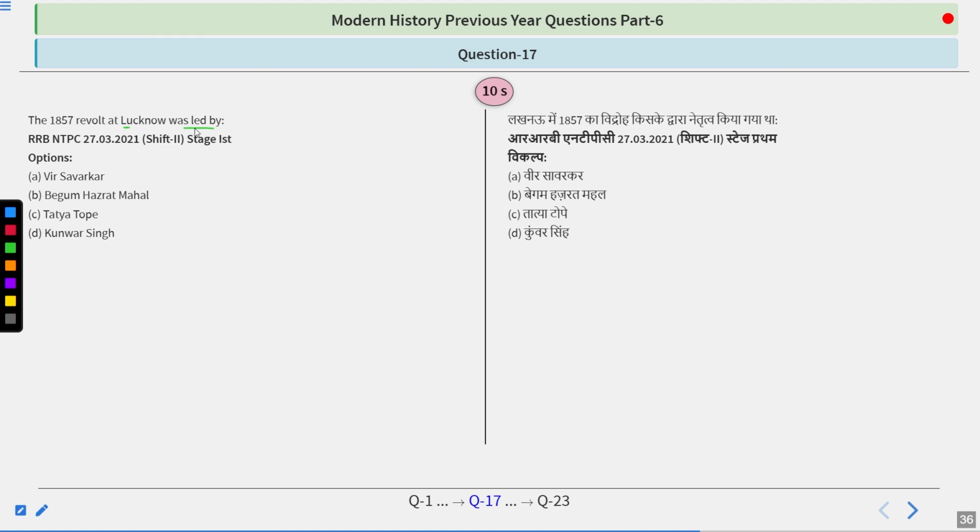The 1857 revolt at Lucknow was led by Veer Savarkar, Begum Hazrat Mahal, Tatya Tope, Kumar Singh. Try to think about it.